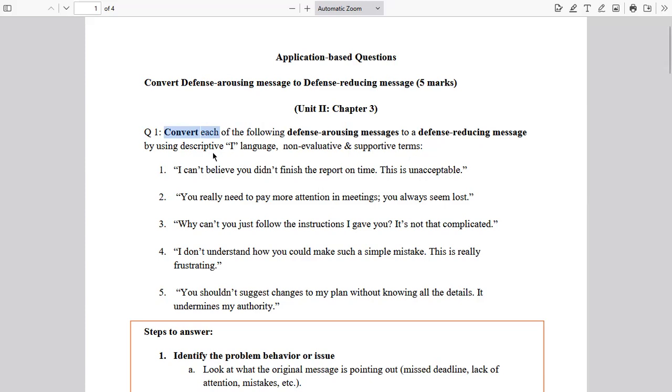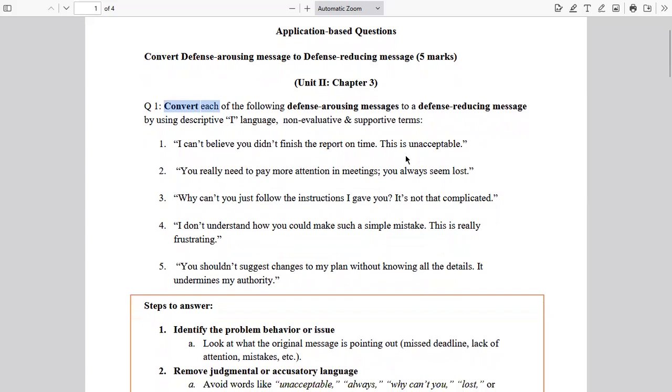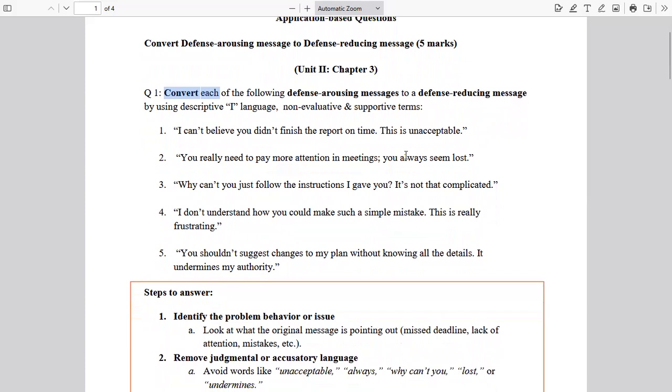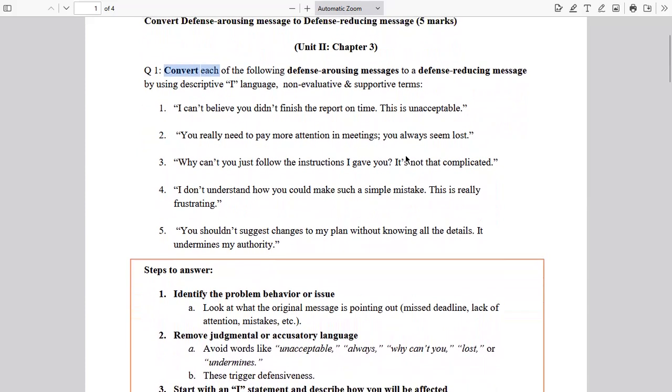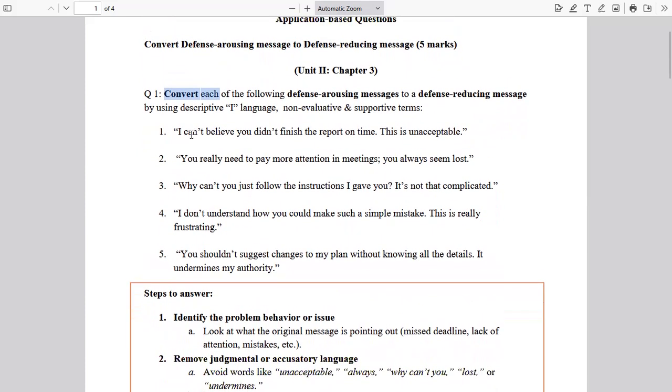What do we mean by descriptive I language? How do we frame non-evaluative and supportive terms? Let us look at them one by one with the example of these statements. The first statement is, I can't believe you didn't finish the report on time. This is unacceptable. So this is a defense arousing message, and you have to rewrite this into a defense reducing message.